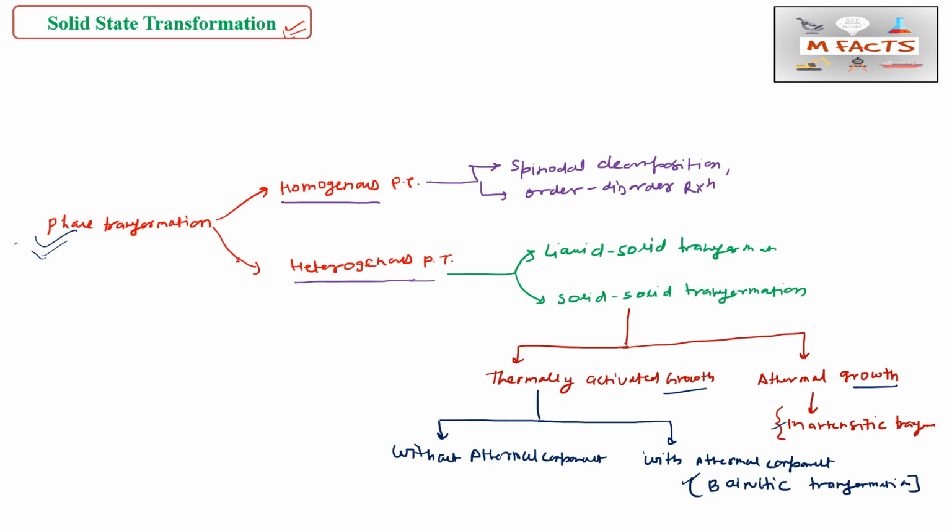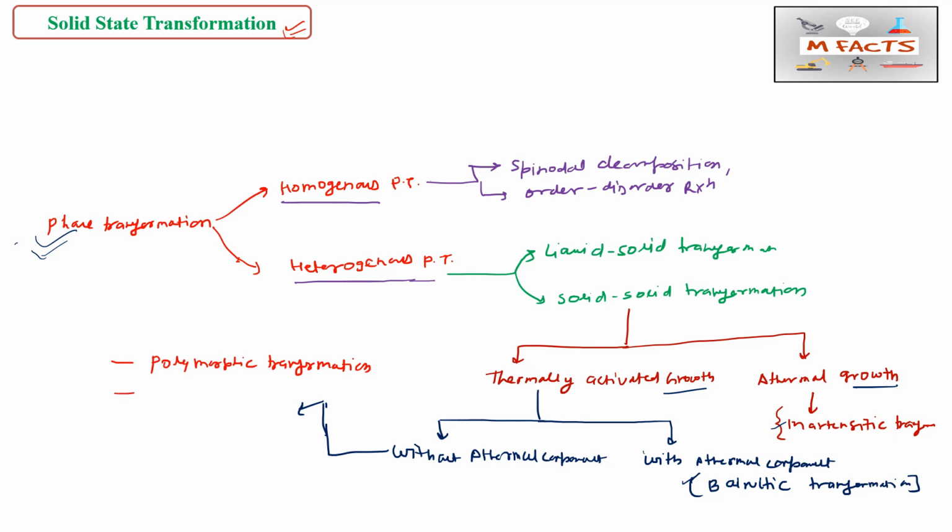Now, without a thermal component, the examples may also be classified according to types, that is long range, medium range and short range. But I am not writing that here, I am writing in the common way, that is polymorphic transformation.